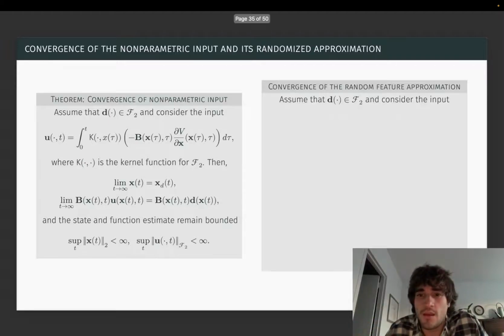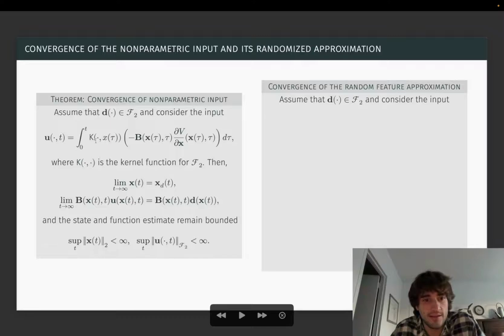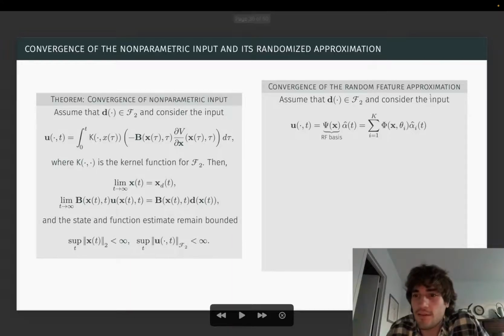trajectory. Now, we can use uniform approximation theory to understand how to approximate this kind of optimal non-parametric input by a finite dimensional input in a randomized fashion. And then we can get a high probability guarantee of approximate convergence. So let's again assume that D is in this random feature space. And let's consider the following input.